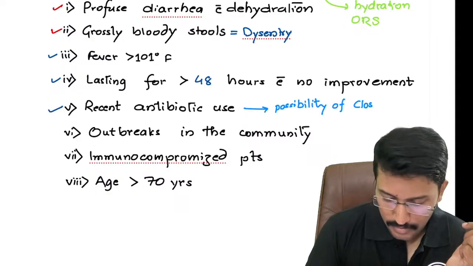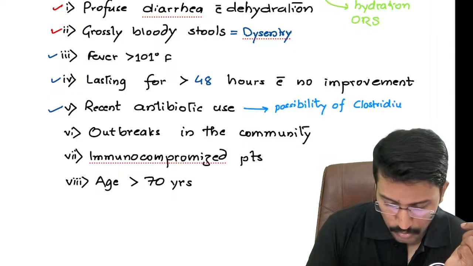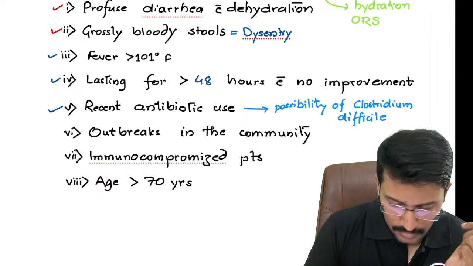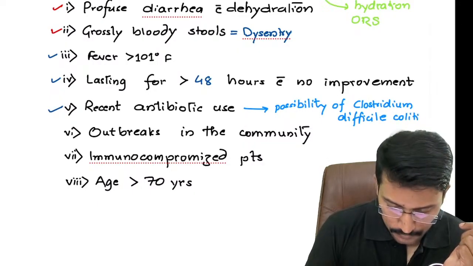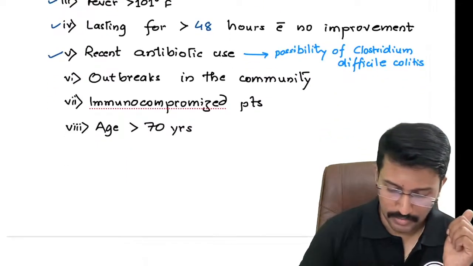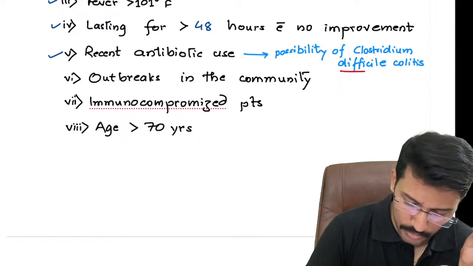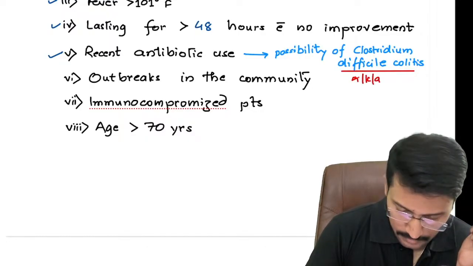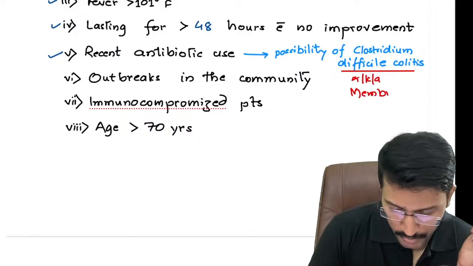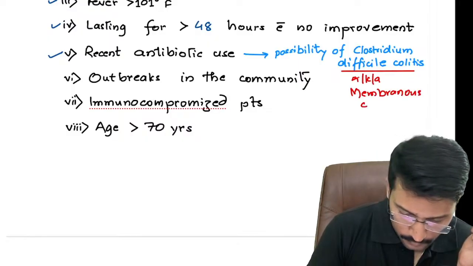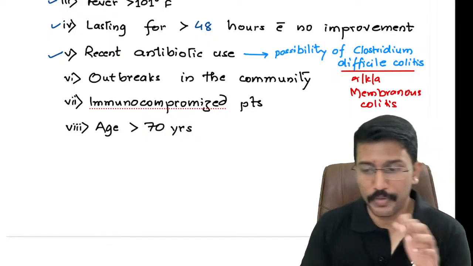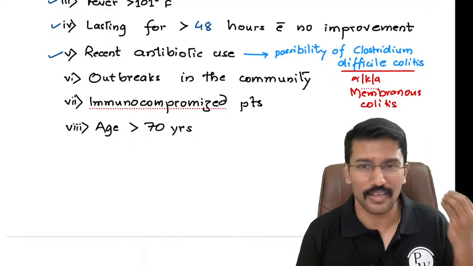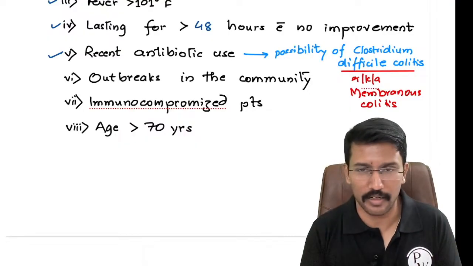Clostridium difficile colitis, which is also called, some of you may be knowing, we also call it membranous colitis, which the frequency of it is increasing robustly in recent times because antibiotics are being used left, right and center, whether it is indicated or not.